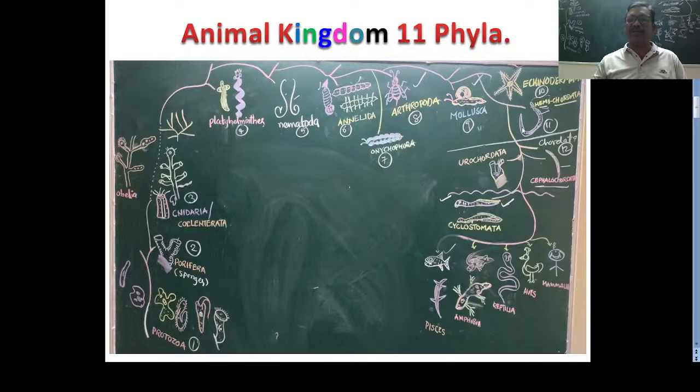Next, we go to the hemichordates. These are called the half chordates. That is only the Balanoglossus. That is a very small concept. Balanoglossus is a tube-like, worm-like organism. It looks like an earthworm, but it is not an earthworm. It has a worm-like body, but it is a hemichordate, a half chordate. Now, the last phylum, you can jump into the Chordata. We are the chordates, so we jump into the Chordata.